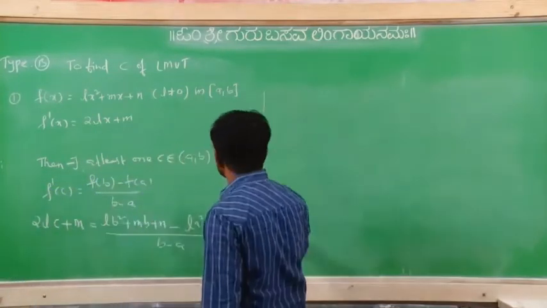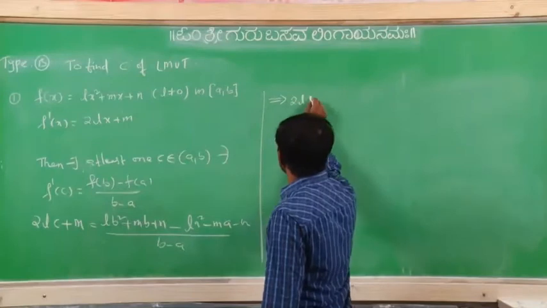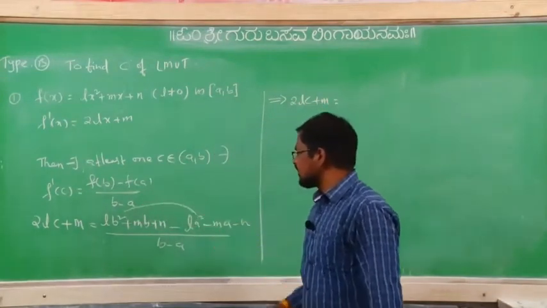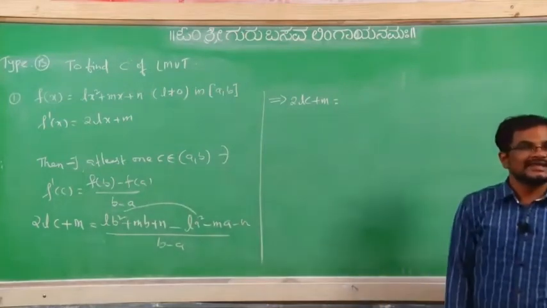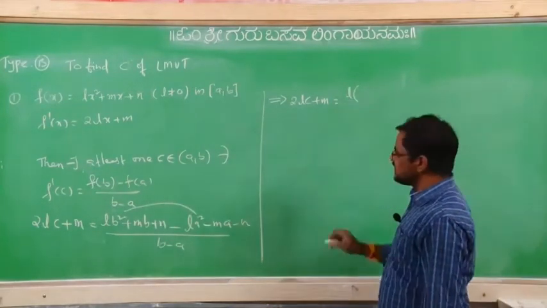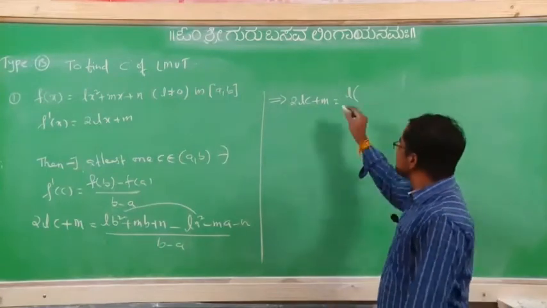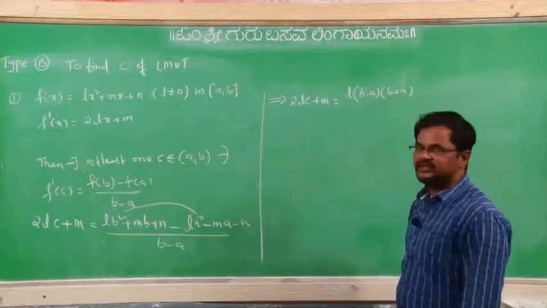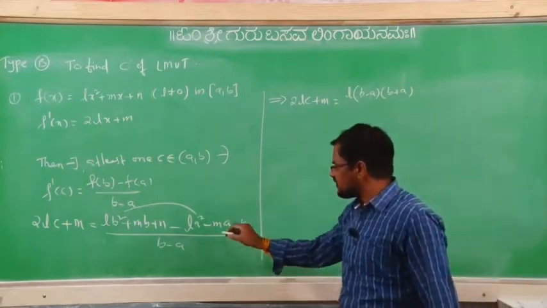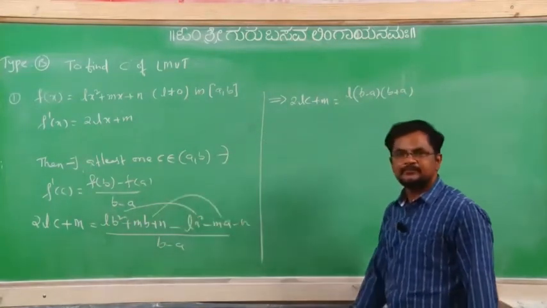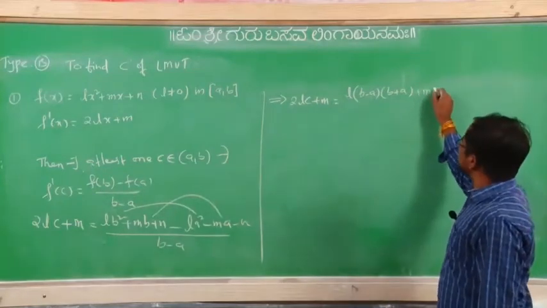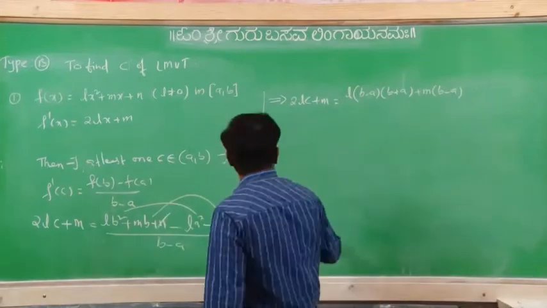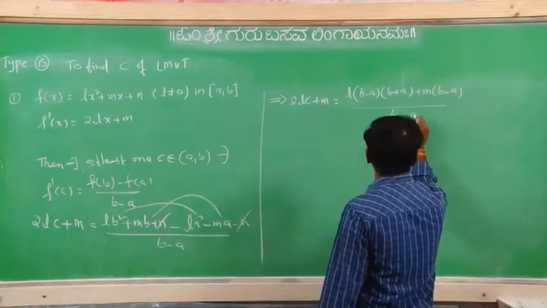So how to simplify this one? That implies 2Lc plus m equal to, from these two what we can take common? L if you take common, what is remaining? b square minus a square. That b square minus a square, I am writing it as b minus a into b plus a. And from these two what we can write? Plus m into b minus a, and these two get cancelled, divided by b minus a.